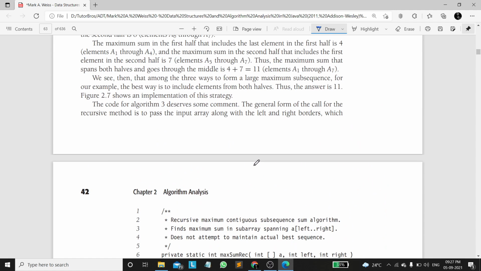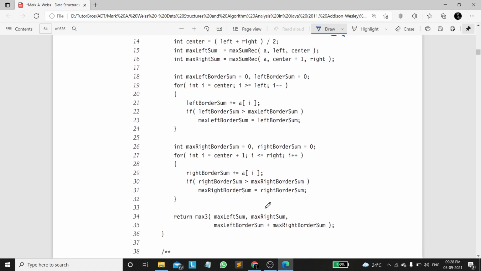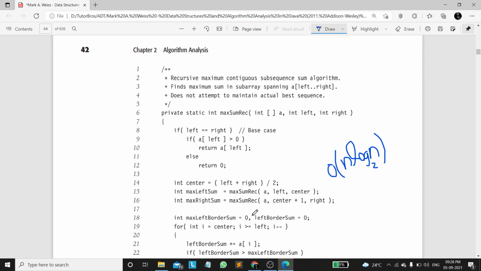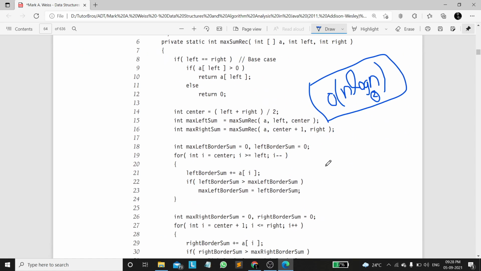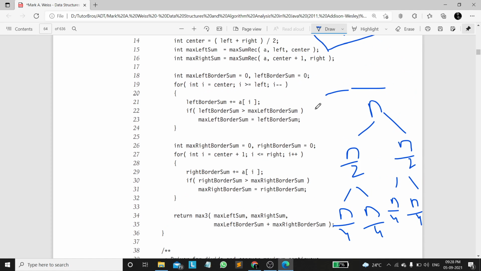It uses the concept of divide and conquer. So I am not explaining this program, which will take a very long time. It will be very confusing as well. Divide and conquer generally has time complexities of n log n. So this also has n log n time complexity, which is base 2, which means now if we have an n, we divide n by 2, and again n by 2. Now we divide it by 2 again, which becomes n by 4, n by 4, n by 4, n by 4.